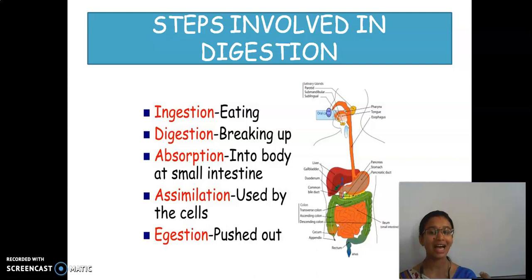So it is called assimilation. And then egestion. Egestion is nothing but giving out the undigested food wastes. Taking in, breaking it down, absorbing it, using it for various purposes, and then sending out the undigested food material. Shall we move to the next?